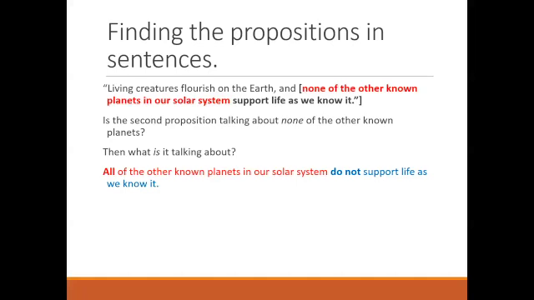So that was, if we just go back here, a little bit of what happened here and what I wanted to exemplify. The words here, none of the other known planets in our solar system, if taken in themselves, and I were to ask you what the subject is, you might say that the subject of this proposition is none of the other known planets in our solar system. Whereas in fact, the proposition is telling us something about all of the other known planets in our solar system. And we know this because we're looking through the words. We're using the words to ascertain the meaning behind the words rather than simply at the words.